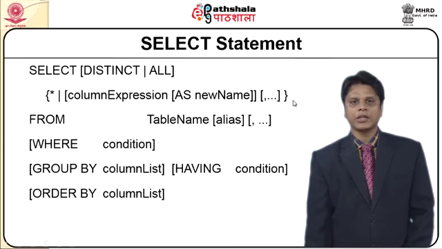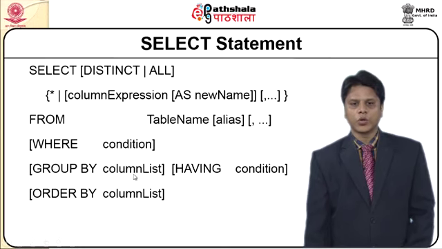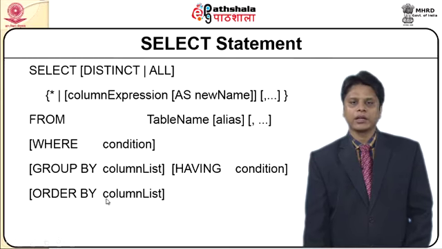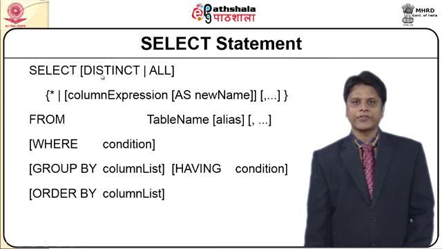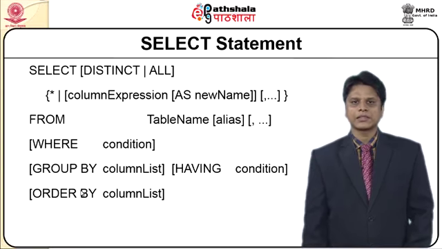This is depending upon the table name, relation name, etc. From a table name, alias, etc. Where a condition needs to be given, and it can even include a group by clause, a having clause with a condition, and an order by clause. So if you look at the generalized statement syntax of the SQL language, it would indicate select, from, where, group by, having, order by as a standard list of syntax.